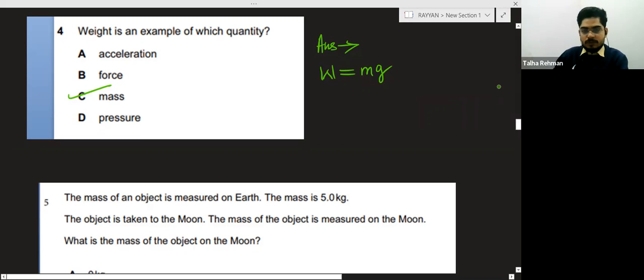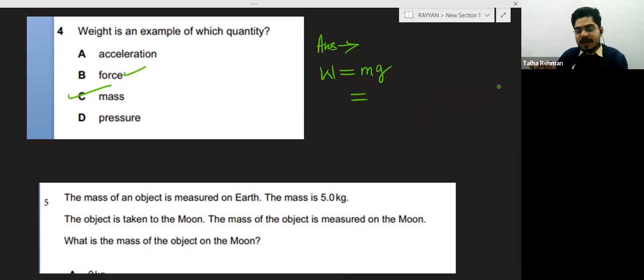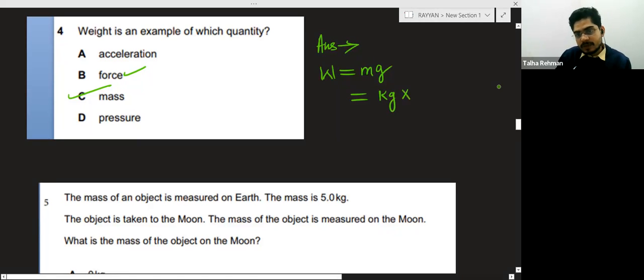Okay, so how to solve this question? I know the answer is B, but I am telling how the answer is B. Write the unit of mass first. You know weight is equal to mass into G. Unit of mass is kg. And what is G?